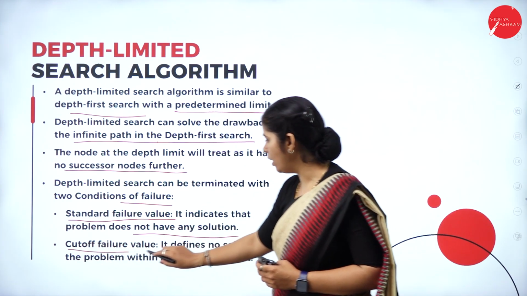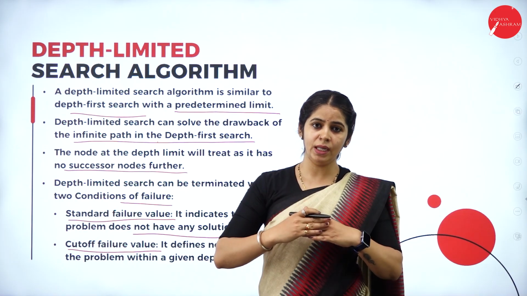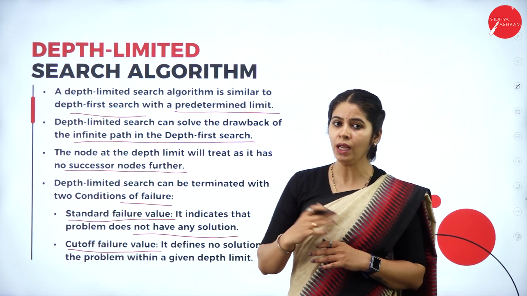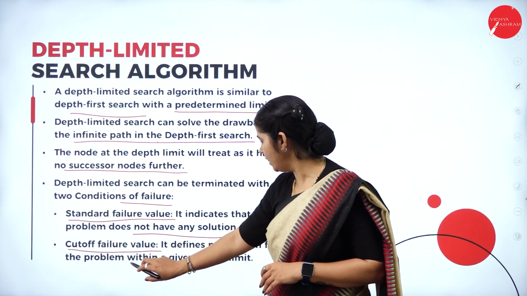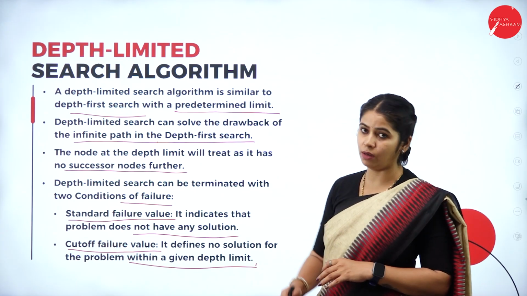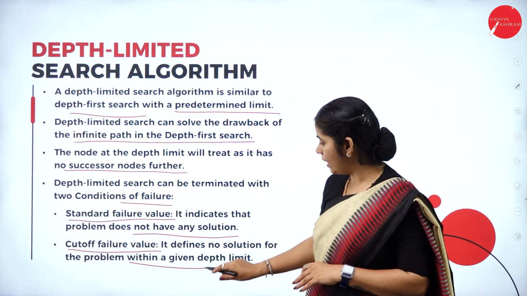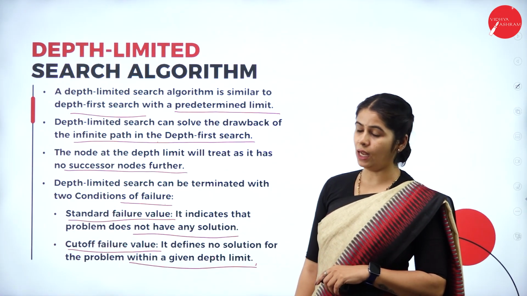And cutoff value means we are limiting the search to a particular limited area. If the element is not found, then it will be terminated. It defines no solution for the problem within the given depth limit. In that limited area, if the element is not there, then it will be terminated, saying that no result was found.